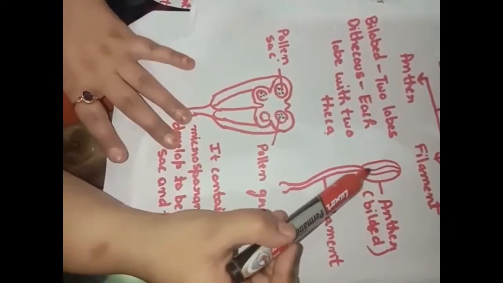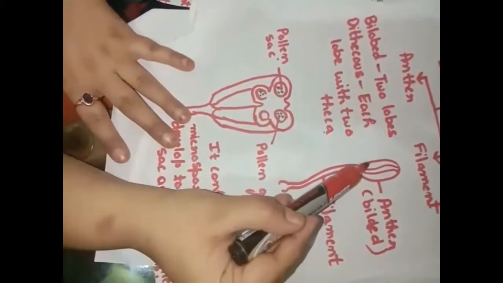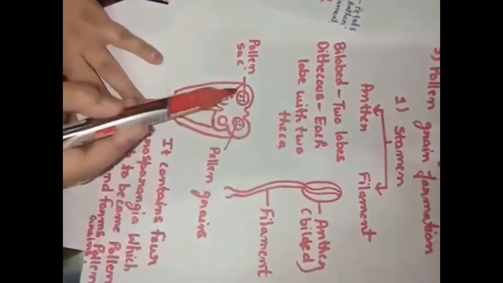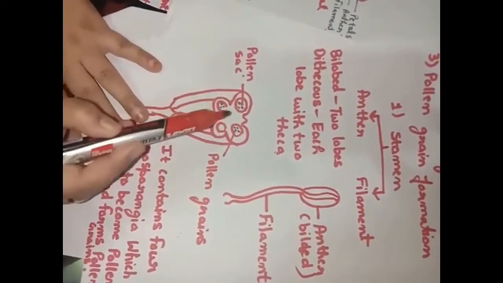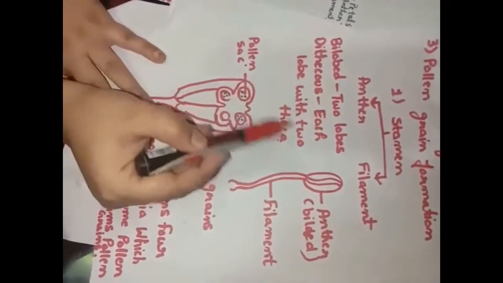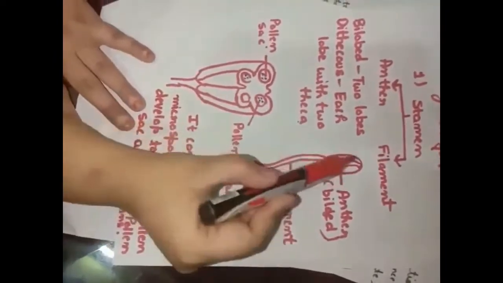Here the anther is a bilobed structure. It means it has two lobes and each lobe has two chambers, meaning two theca. So it is dithecous, meaning each lobe with two theca. Now it is a transverse section.